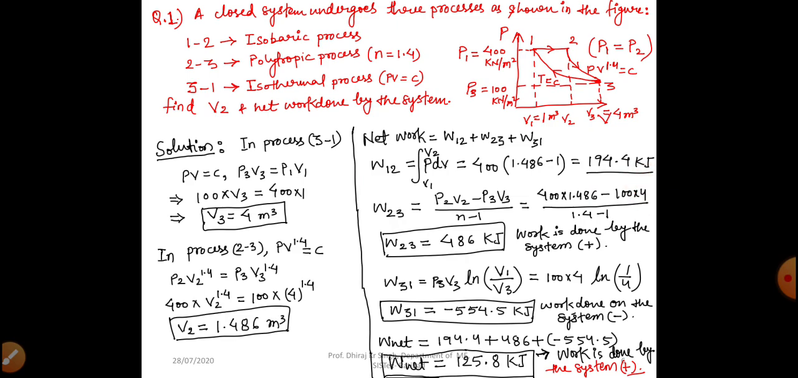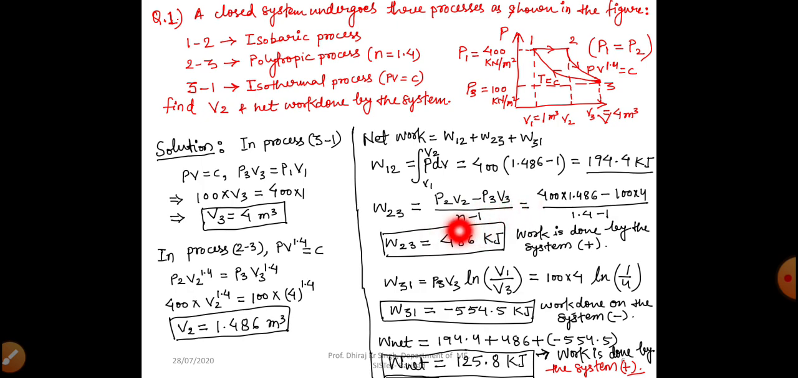So our work transfer is positive, that means work is being done by the system, right? Now we will move to process 2 to 3. This is a polytropic process, and for it we want to find our work transfer. We know the expression of work transfer in a polytropic process is P2 V2 minus P3 V3 divided by n minus 1, because the process is going on between points 2 and 3. So W23 equals P2 V2 minus P3 V3 divided by n minus 1.